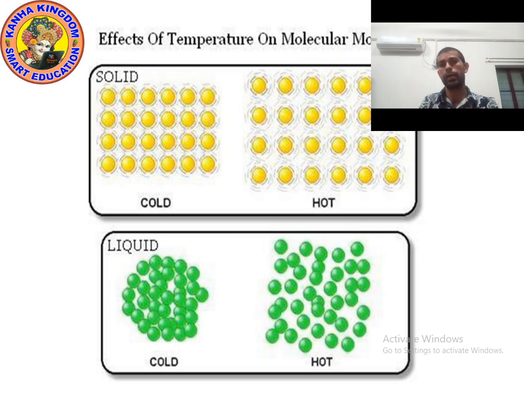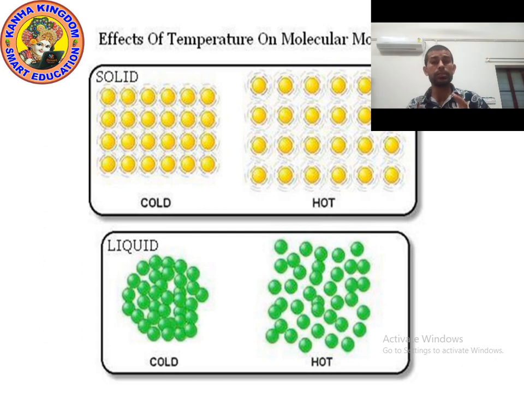Look at the picture. I have shown the particles of liquid in green color. When you provide more heat to liquid, liquid will change into gas, and we know that in the form of gas, the particles are very far away from each other. They can move freely.